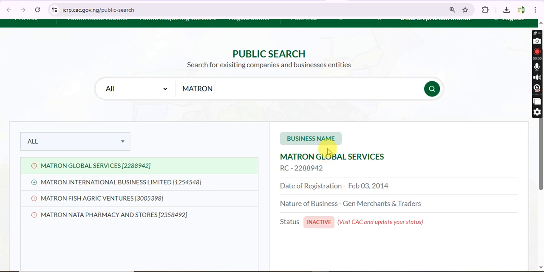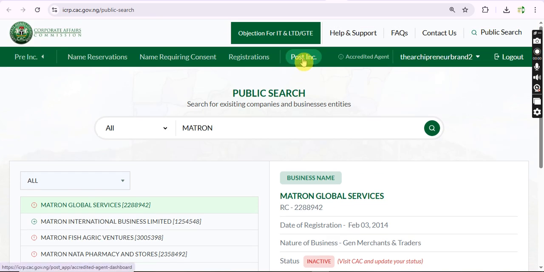And there are also other bonuses to that, like HR templates and the HR documents that you are supposed to have in your company, we also have that. So step three is that you update the company information, that is if needed. And the company information can only be updated in the post-incorporation portal.